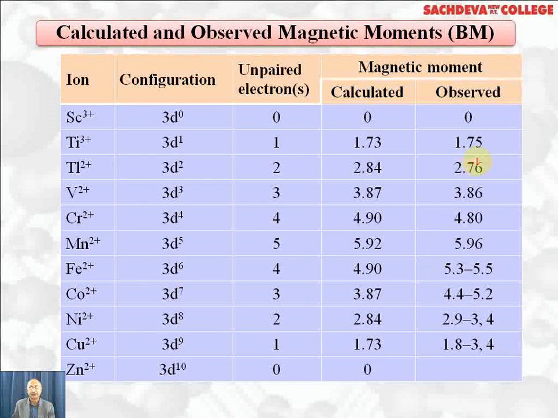Actual value is 1.75 in case of titanium +3, and copper has 1.8 to 2.4. The calculated values are based on the formula square root of n into n plus 2, n being number of unpaired electrons. Use this formula to get calculated values. Observed values are practically observed, and we find in most of the cases calculated and observed values are similar.